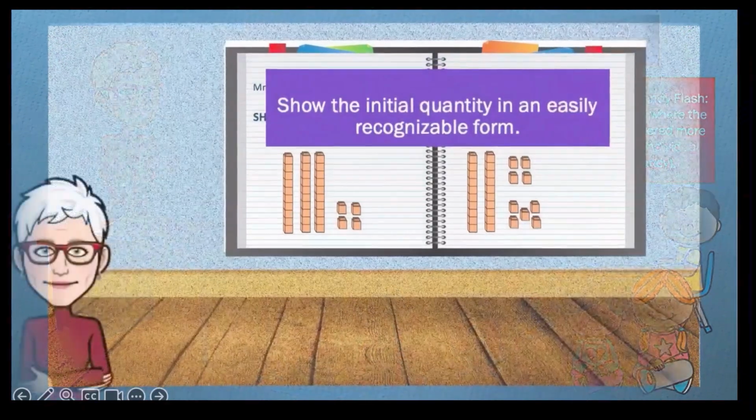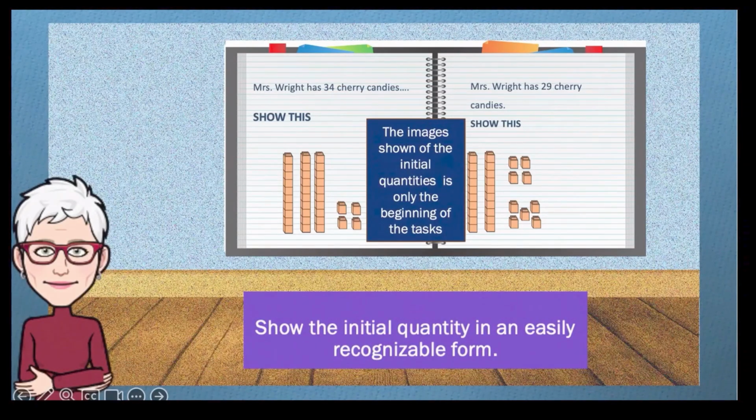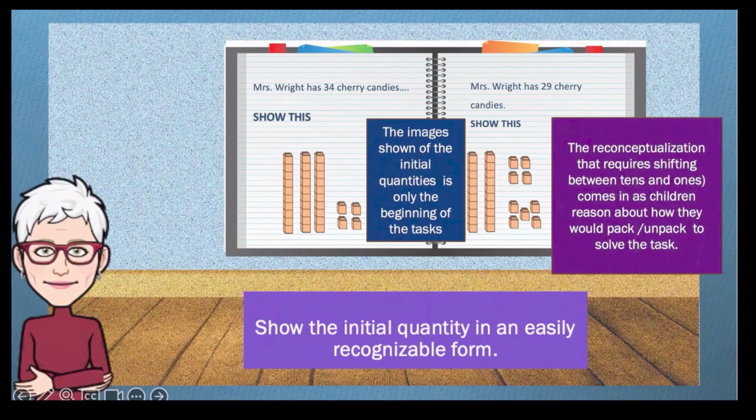Here in part 2, our purpose is entirely different. The image the students see of the initial quantity is only the beginning of the task. The reconceptualization that requires shifting between tens and ones, between rolls and individual pieces of candy, comes in as children reason about how they would pack up candies in the makes more tasks and how they would unpack a roll to get additional candies in the sells some task.